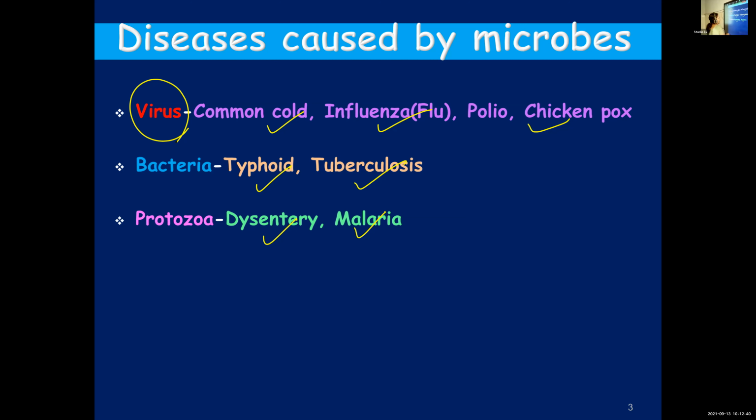This host can be a plant, animal, or even a bacterium. And those viruses which use bacteria as their host are called bacteriophage. A bacteriophage is a virus which uses bacteria as its host.